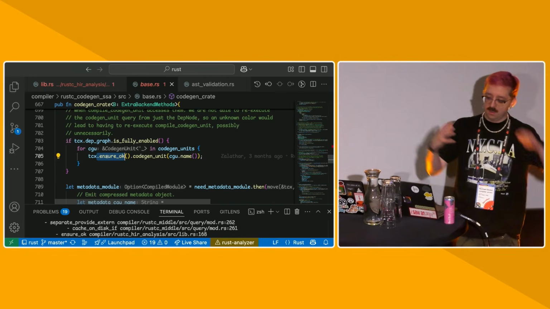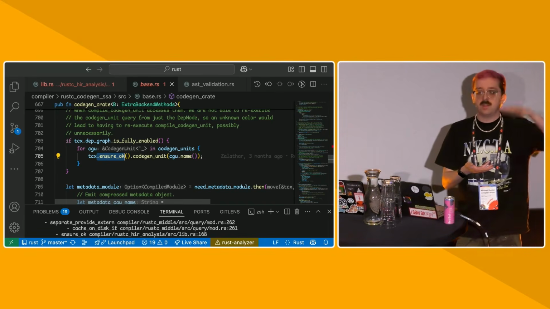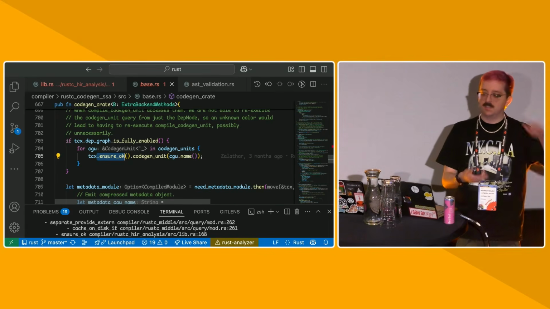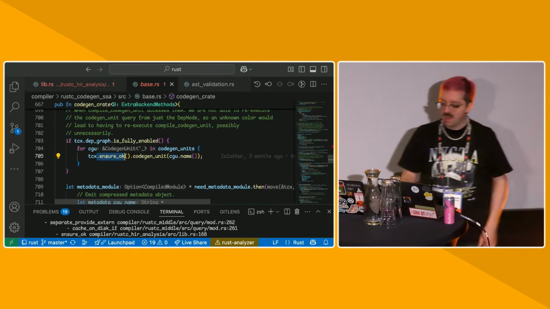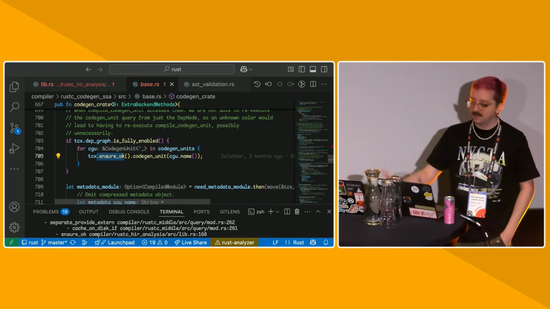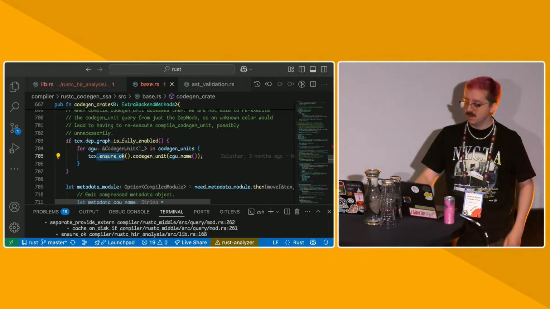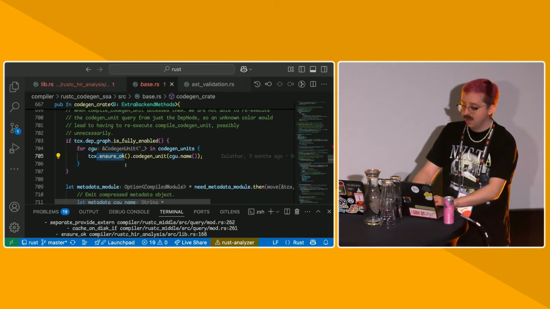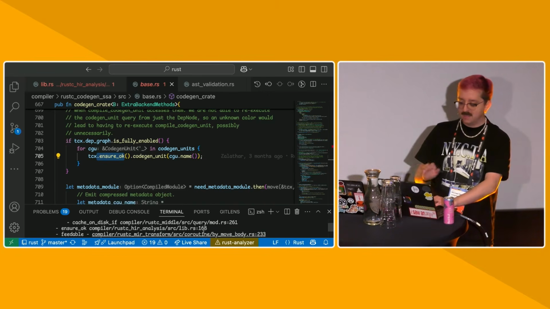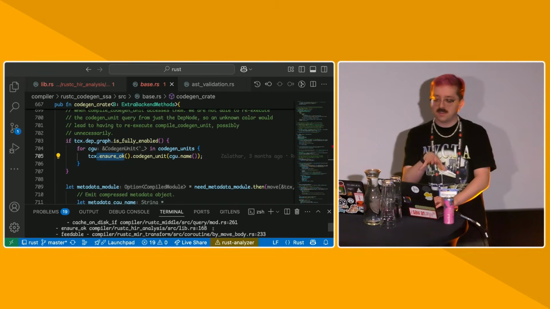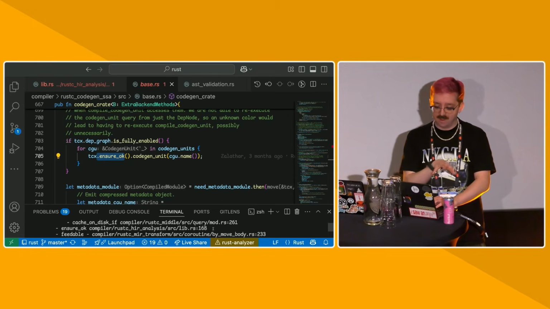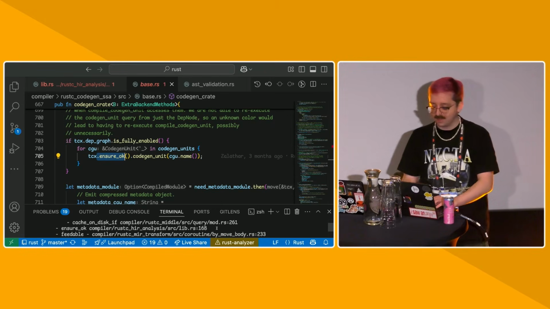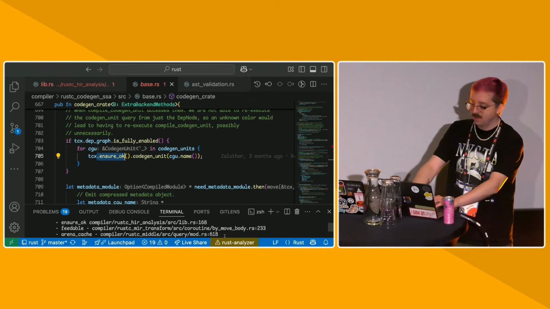So in the beginning of the compiler, we run ensure OK on a lot of different queries, just to give things a general order. And then if the values are needed for compilation later on, we will actually call the query and compute its value. So ensure OK just means I just want to make sure that this query has been run, and I don't necessarily care what the value is.